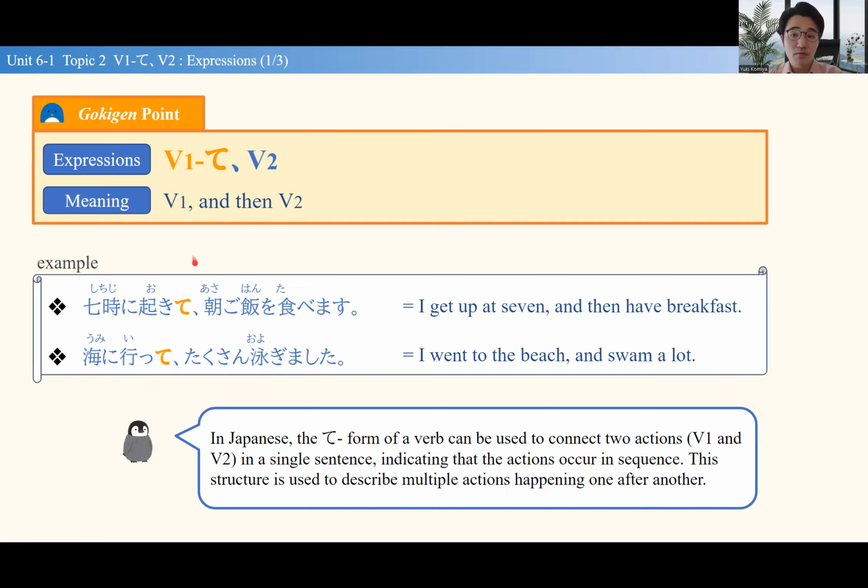So if you have the first verb in te form and then continue to the second verb, you can describe two actions done in a row. I do this and then I do that. Either way, these two sentence patterns need to use te form. So in the lesson, let's practice using te form a lot and let's try to get used to them over the next couple of lessons.